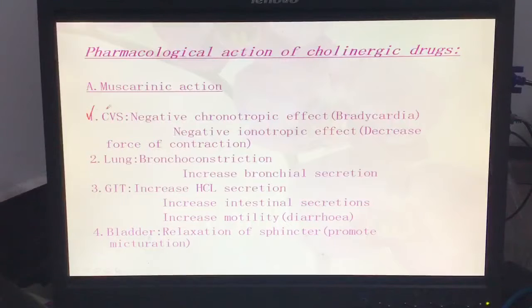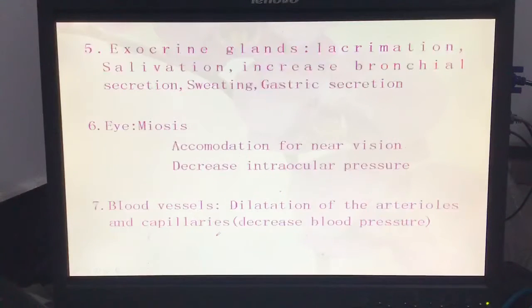The CVS system: what happened? The heart rate decreases. What happened with the blood vessels? The blood pressure decreases, with vasodilation. What happened in the GIT? HCl increases, intestinal secretion increases, and more motility leads to diarrhea. The bladder relaxes and the sphincter promotes micturition, and the bladder's detrusor muscle contraction leads to micturition. The exocrine glands get more stimulation: lacrimation, salivation, sweating can also start, and miosis.